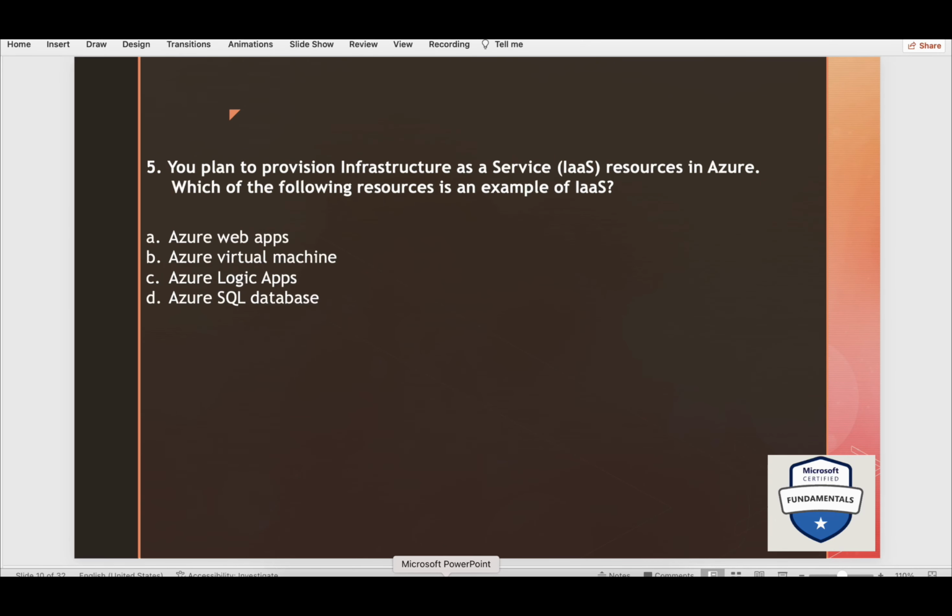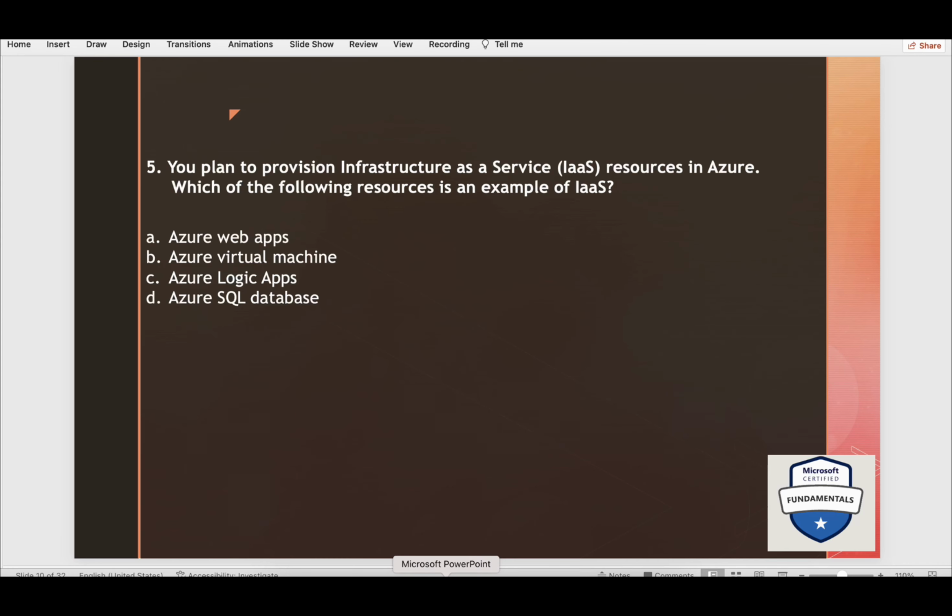Now you plan to provision infrastructure as a service, that is IaaS resources in Azure. Which of the following resources is an example of IaaS? Here option number two, that is Azure Virtual Machine, is the correct answer. Azure Virtual Machine is a service that provides you virtual servers, and it is one of Azure's infrastructure as a service solutions.